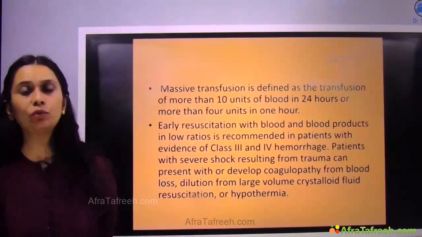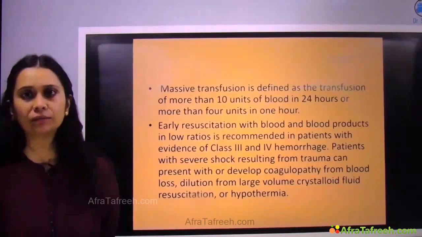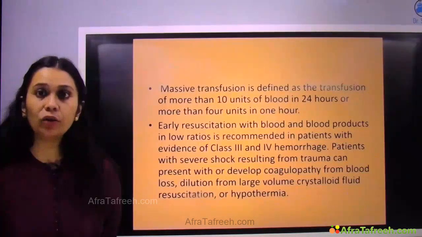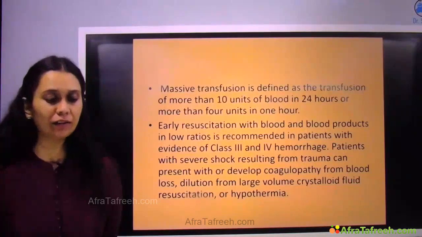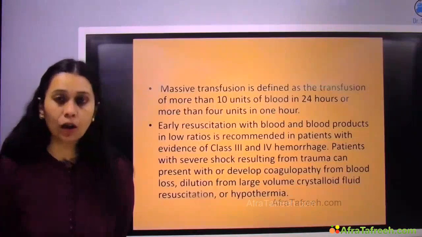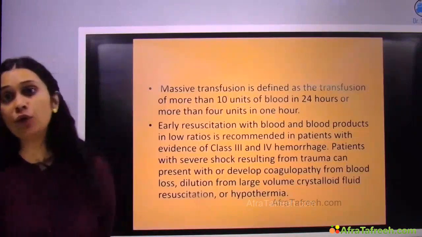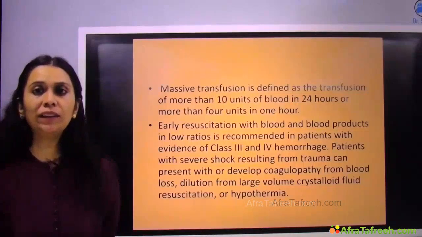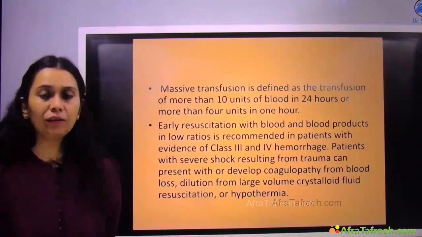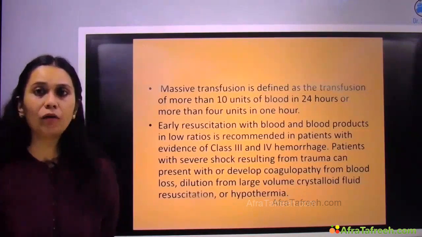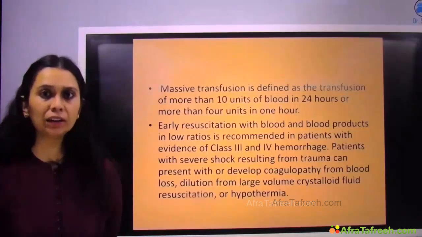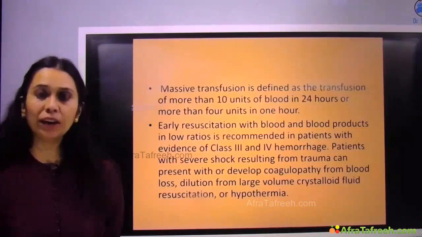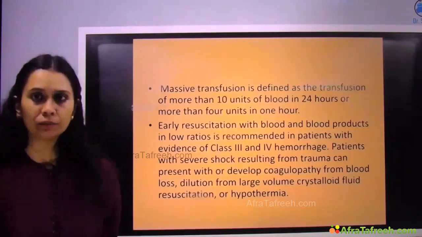can go into coagulation disorder, coagulopathy, due to massive crystalloid, right? They can go into dilutional coagulopathy if I give a huge amount of crystalloid to them. They are also very prone to hypothermia, so they can go into coagulopathy because of hypothermia. So in these patients, we have to give warm blood and blood products immediately to stop this dilutional coagulopathy, because of coagulopathy, again a blood loss can happen, right?